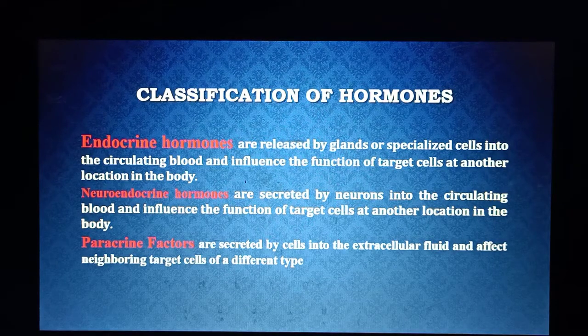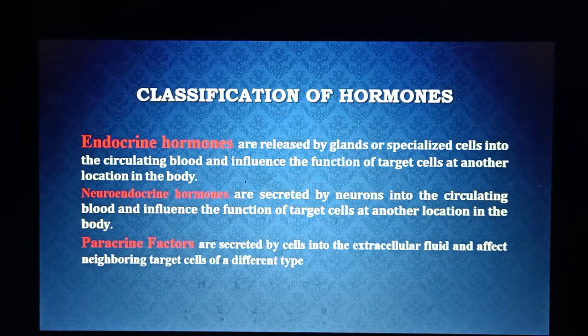On the other hand, paracrine factors are secreted by cells into the extracellular fluid and affect neighboring target cells of different types. Most of the time, paracrine factors can affect about 18 to 20 cells in the vicinity. They can affect them and generate a specific response.